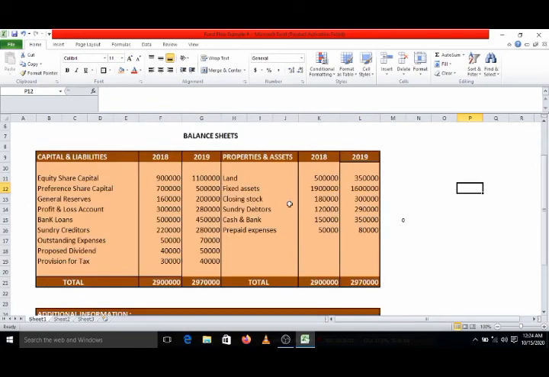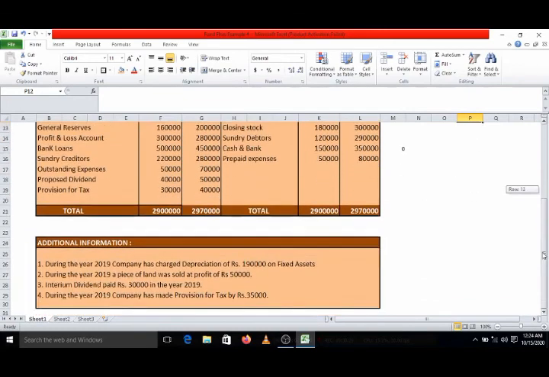After that, closing stock, debtors, cash and bank and prepaid expenses, all these items come in the change in working capital statement, which we have already considered, so no separate consideration is required. Now check out additional information. First information is during the year the company has charged depreciation, which we have considered.